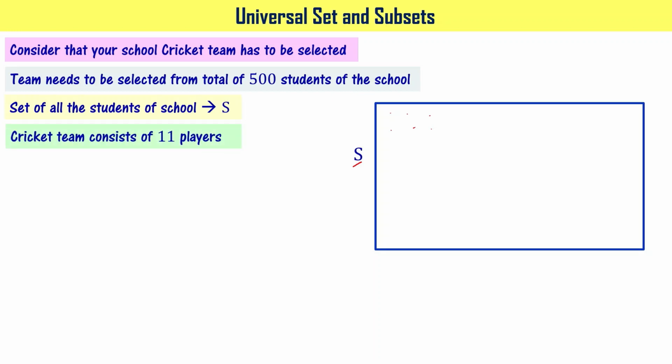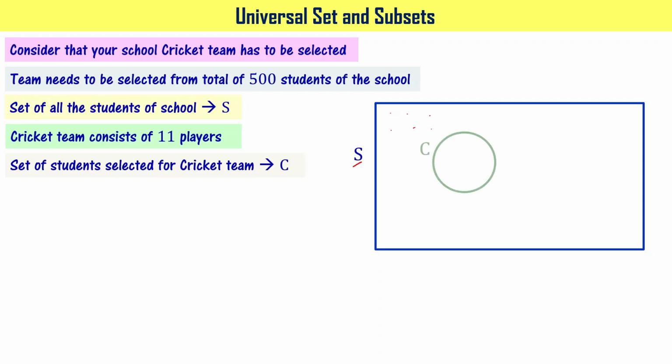We know that a cricket team consists of 11 players. It means out of these 500 students, we have to pick 11 names, right? If I write those names and call that particular set as set C, that can be pictorially shown as shown here, right? Set C consists of some of the students from your total 500 students of the school, right? Those few people are here. So these are the players who are going to play cricket for your school, right?